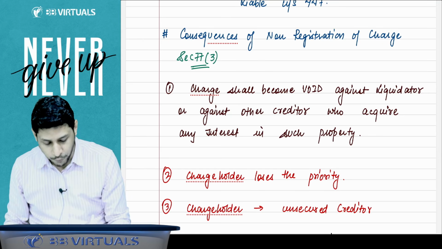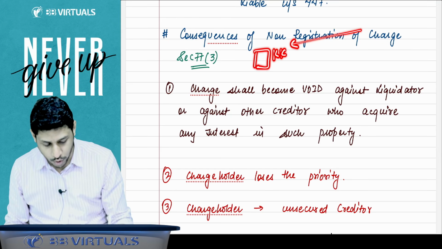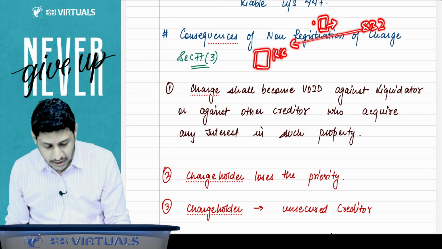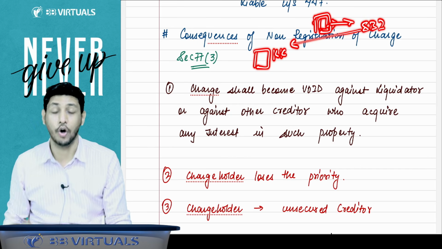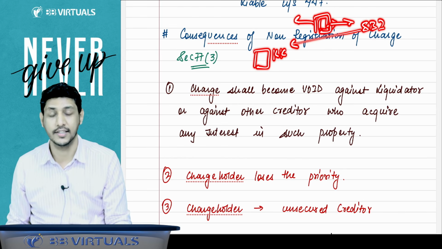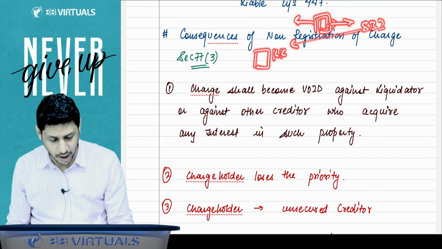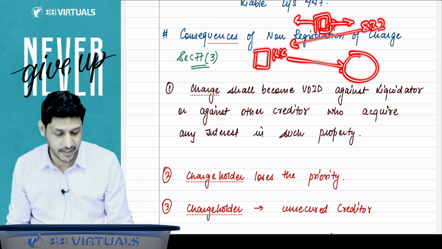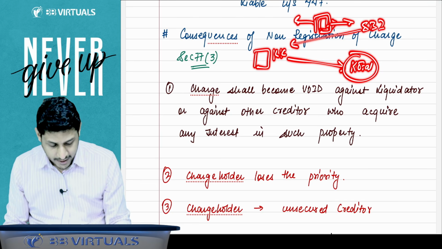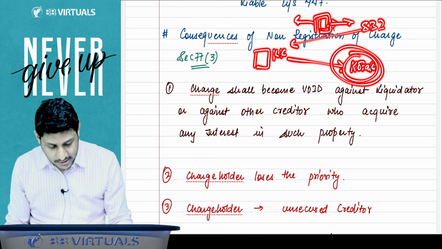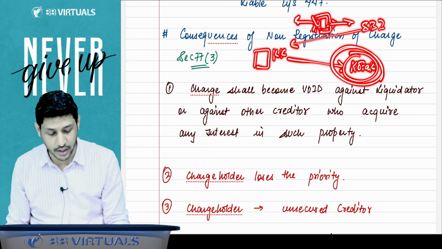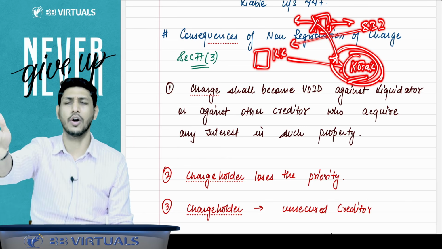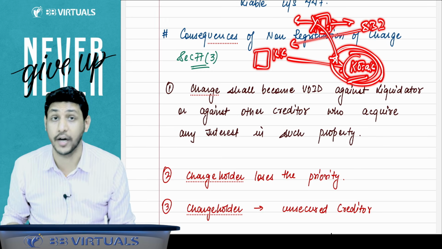Sir, for example, this is the company KK Limited. KK Limited took a loan from SBI and created a charge in favor of SBI on an asset, but the charge was not registered. Now on the same asset, the company has taken a loan and created a charge in favor of Kotak Bank. So the charge which was not registered will be void against the other creditors also. Kotak will say that we do not consider this charge. Who will have the priority over that asset?